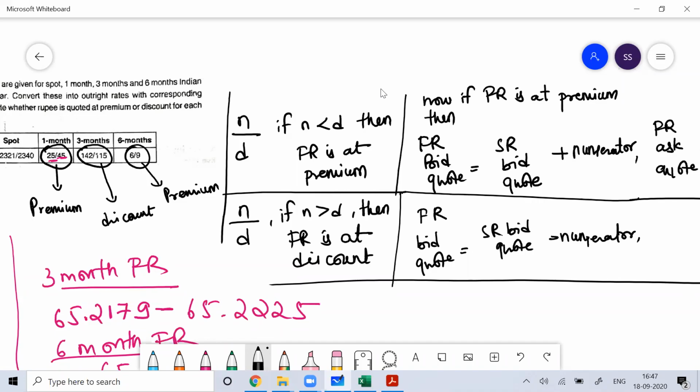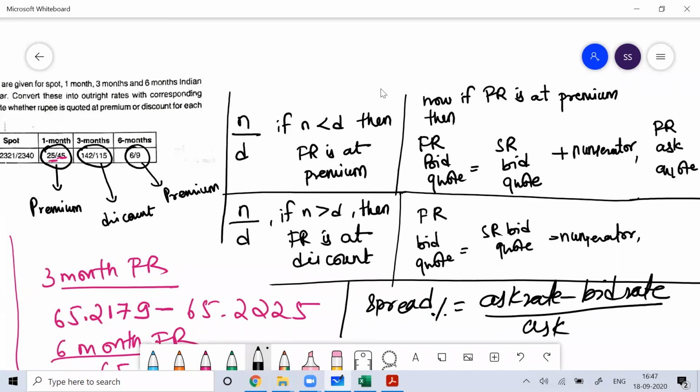Whenever it is at a discount, subtract the value from the spot rate. The spread percentage formula is ask rate minus bid rate, divided by ask rate, into 100.